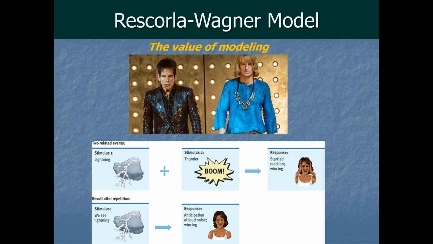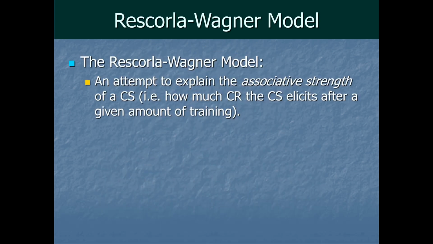But how much learning is added on each trial? How much stronger does that association grow with this particular pairing of sound plus meat on, say, trial 128? That's what Robert Rescorla and Alan Wagner created a mathematical model for back in the 70s. So the Rescorla-Wagner model is an attempt to explain the associative strength of a conditioned stimulus. In other words, how much conditioned response that CS elicits after a given amount of training.